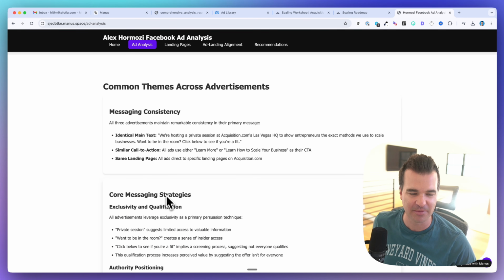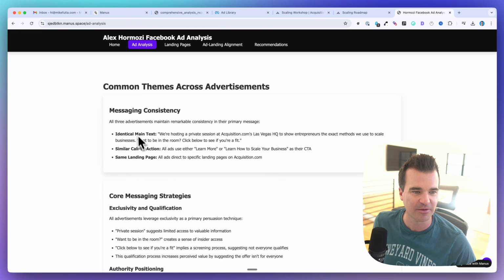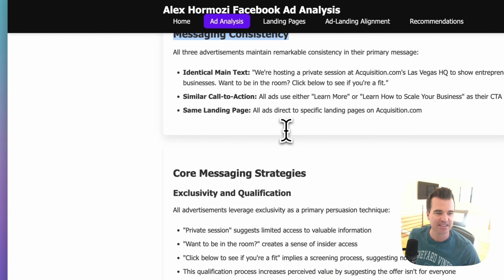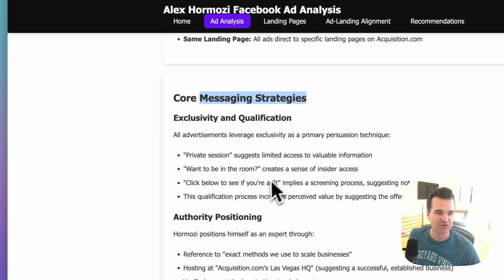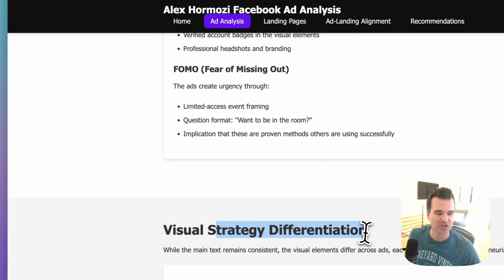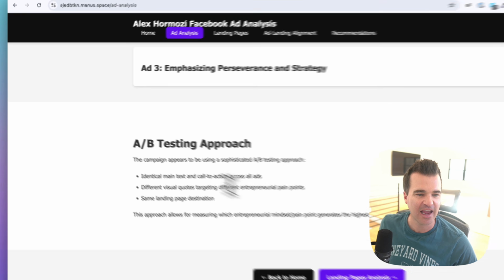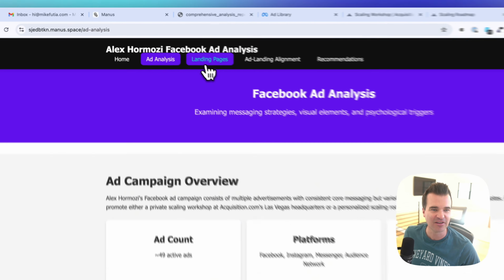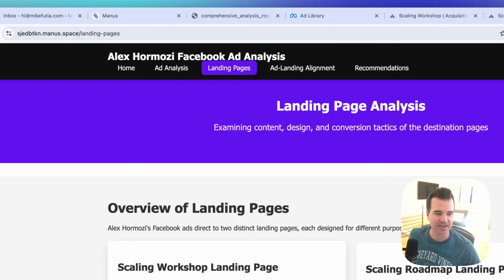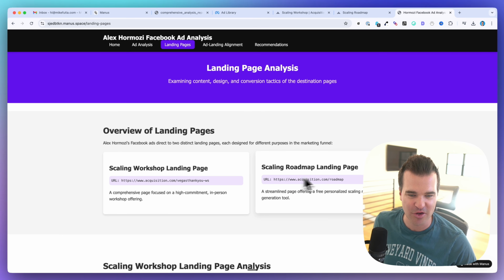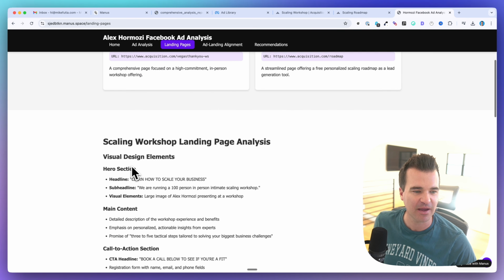And we've got some elements here on the page, the bouncy elements here. Messaging consistency, core messaging strategies, visual strategy differentiation, A/B testing approach. All right, let's click into the landing pages here. So it's going to give us the URLs of the actual landing pages.